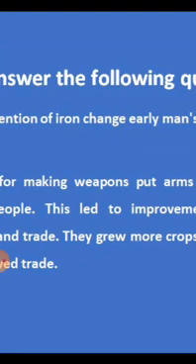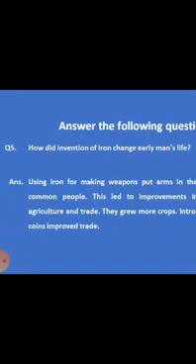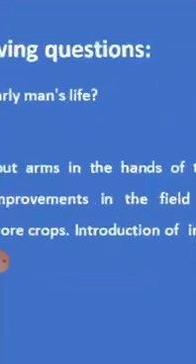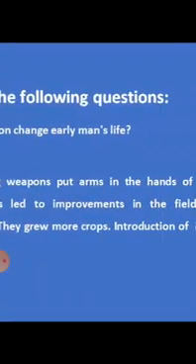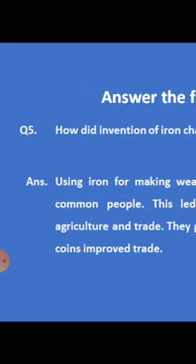Using iron for making weapons put arms in the hands of the common people. That means common people also started making use of these iron weapons. Then this leads to the introduction of more agricultural tools and implements. This led to improvements in the field of agriculture and trade. Then they grew more crops. Then the introduction of iron coins improved trade. Okay, this is the answer of the fifth question.